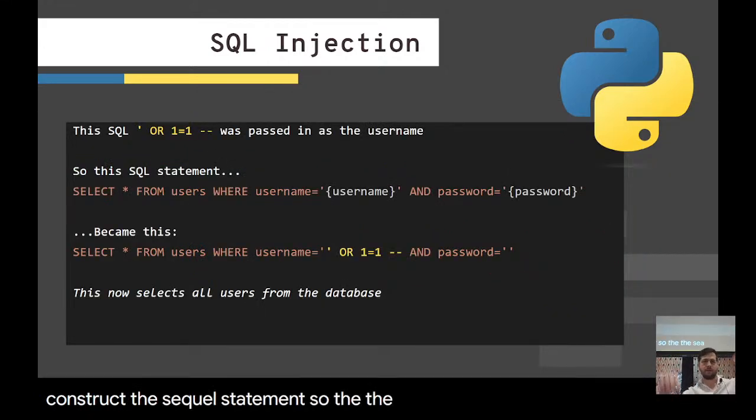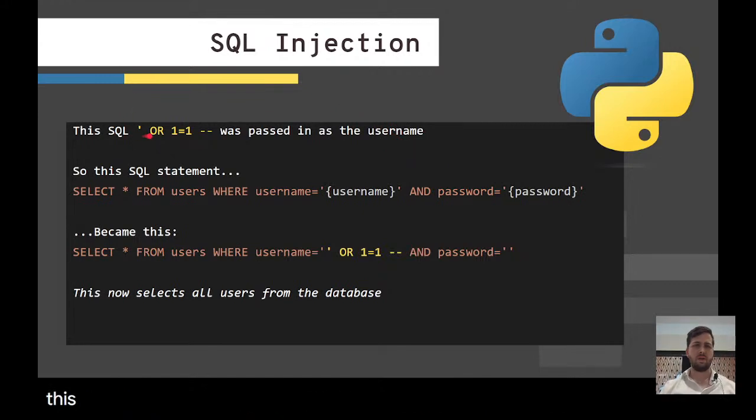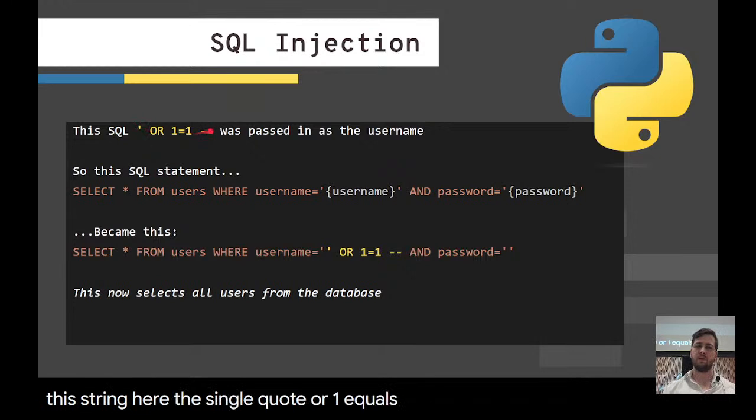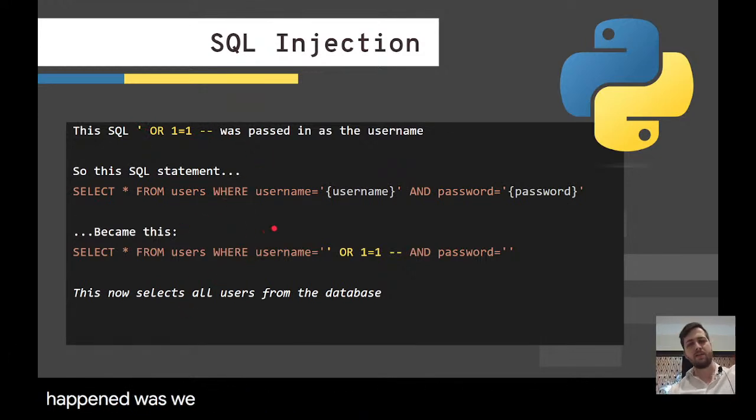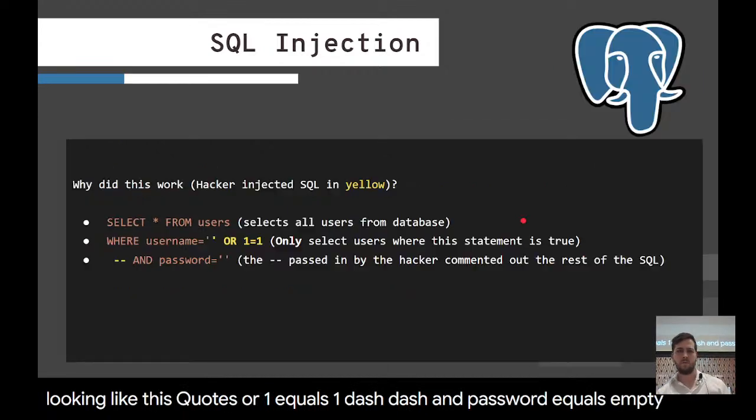So the SQL that Anonymous gave us was this string here, the single quote or 1 = 1 --. And so what happened was when we passed that in, the SQL statement inside the code ended up looking like this, where username equals empty quotes or 1 = 1 --, and password equals empty.